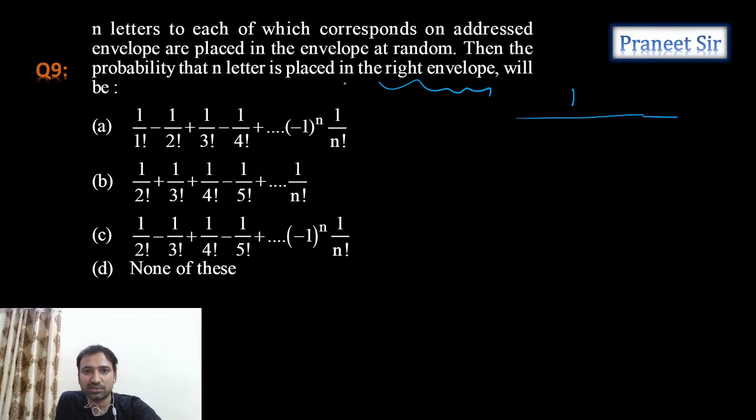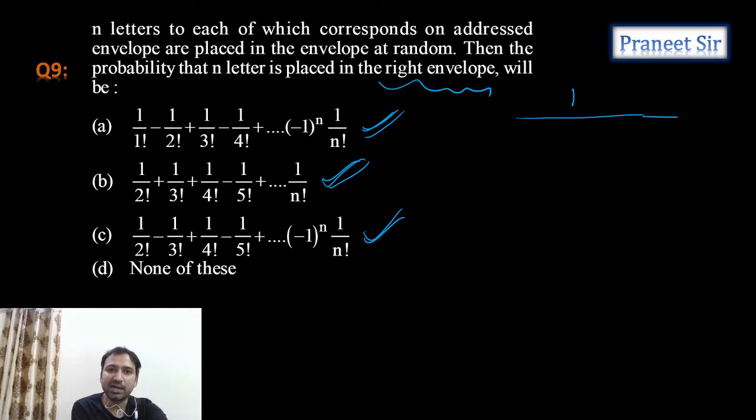So this question looks like there is a mistake in this, guys. Why? Because these options look like derangement. Number of derangements. These options look like derangement, but here he is not at all talking about derangement. And the probability that n letters are placed in right envelopes. He's asking about right envelopes. Actually, if you ask about wrong envelopes, then one of these options will be the correct one. But he is talking about right envelopes.